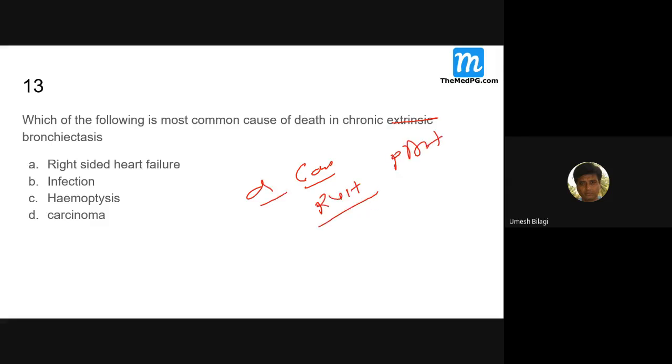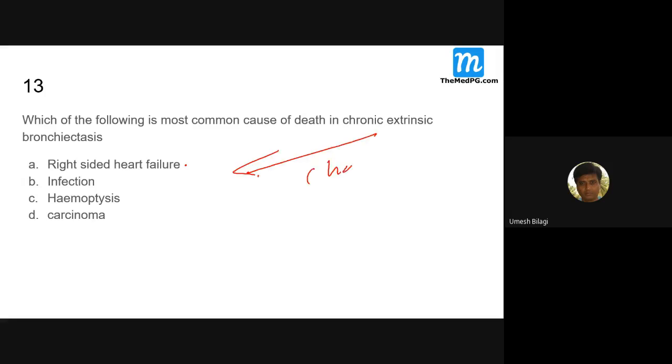PAH is there. There is no pulmonary venous hypertension here. Apart from that, it is a parenchymal disease of the lung causing chronic cor pulmonale. Similarly, chronic pulmonary thromboembolism can also cause chronic cor pulmonale.